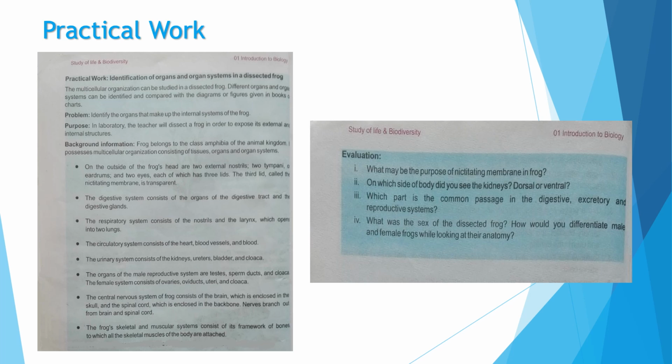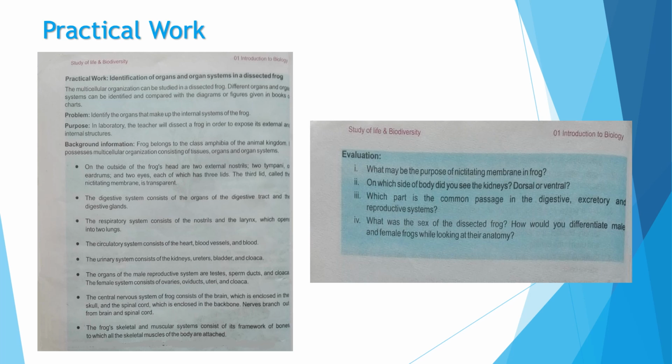These are the major organs of the digestive system of the frog. And digestive glands are the liver and pancreas, and some gastric glands which are found in the stomach. Then the respiratory system of the frog consists of the external nostrils present on the head, which lead to the larynx, and the larynx opens into the two lungs.